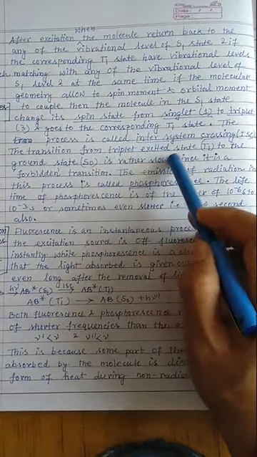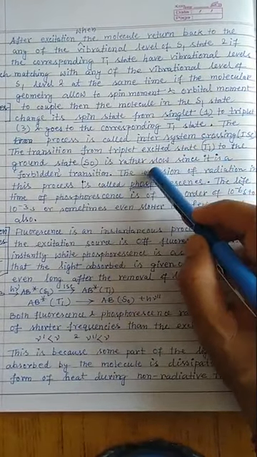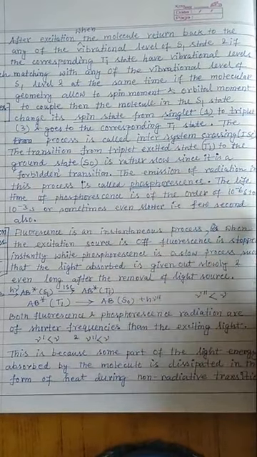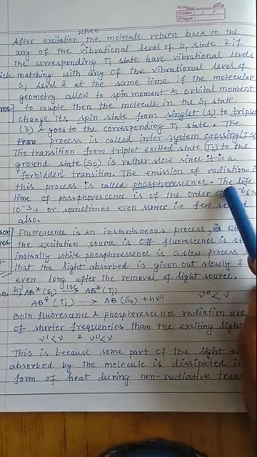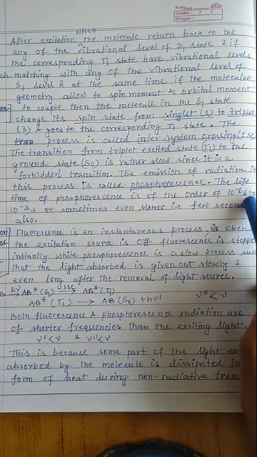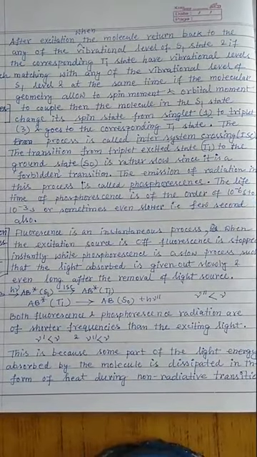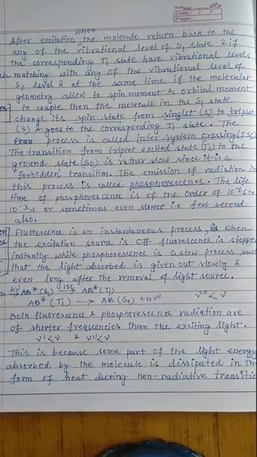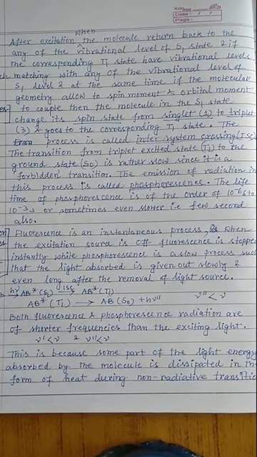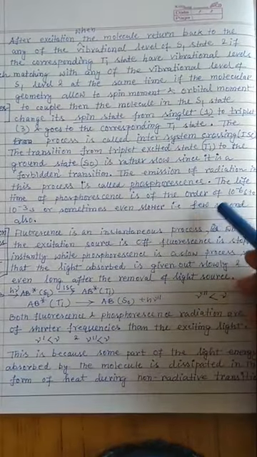The transition from the triplet excited state, that is T1, to the ground state S0 is rather slow, since it is a forbidden transition, and the emission of the radiation in this process is called phosphorescence. The lifetime of the phosphorescence is of the order of 10 to the power minus 6 second to 10 to the power minus 3 second. That means microsecond to millisecond range, or sometimes even slower than millisecond. That means even up to a certain second is also observed. That is a few seconds also.